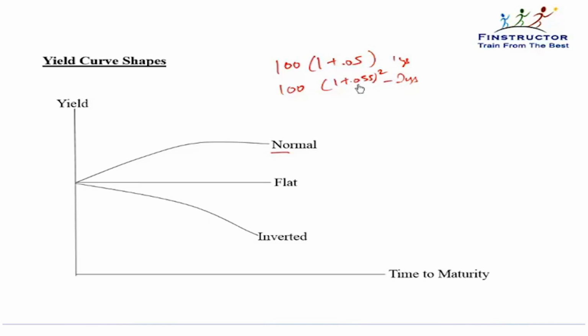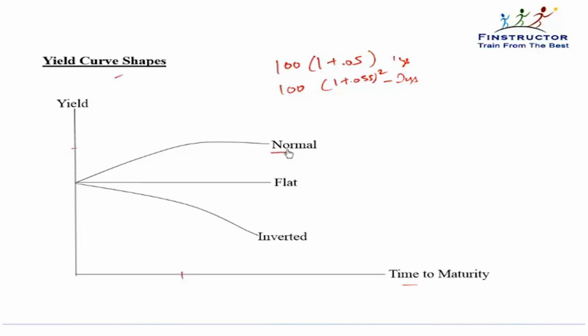If 5.5% is the annualized rate he charges, then at the end of the second year, he'll get 100 into (1 plus 0.055) to the power 2. For a 3-year borrowing, that is what this yield curve, or the spot rate curve, represents. That for a particular maturity of borrowing or lending, what is the rate applicable? The rate is always annualized.